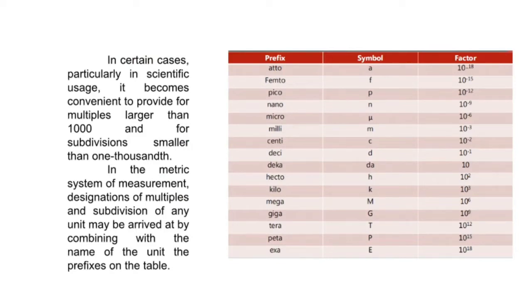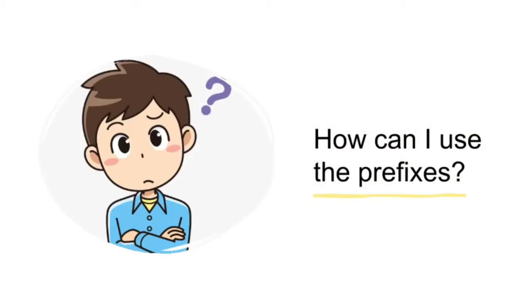In the metric system of measurement, designations of multiples and subdivisions of any unit may be arrived at by combining with the name of the unit the prefixes on the table. So how do I use the prefixes?